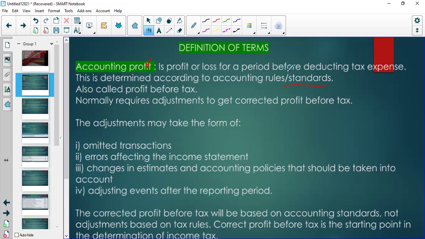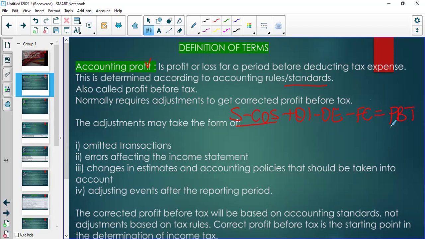Remember, I demonstrated how we get to sales, cost of sales, other income, until we get to profit before tax. So sales minus cost of sales gives gross profit, plus other income, minus other expenses, minus finance costs, gives us profit before tax.